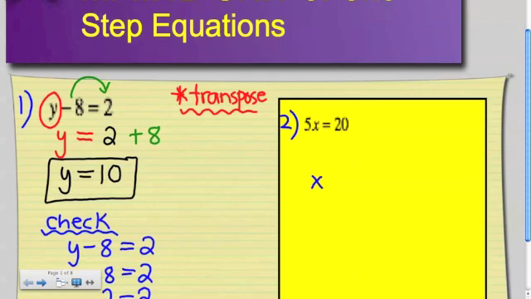Exactly. The reason why we divide is the 5 and the x are stuck together because they've been multiplied. In order to unstick them, I have to do the opposite of multiplication, which is division. But you have to do it to both sides. So the 5 cancels out with the 5, so that gives me x by itself. And x is going to be equal to 20 divided by 5, which is, what is 20 divided by 5 then? 4. X is equal to 4.